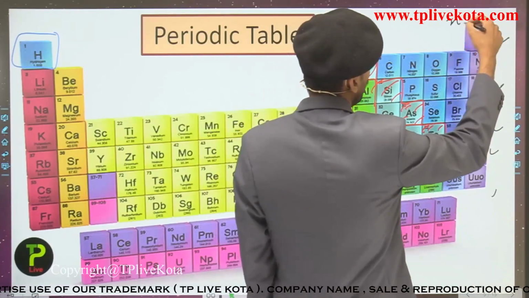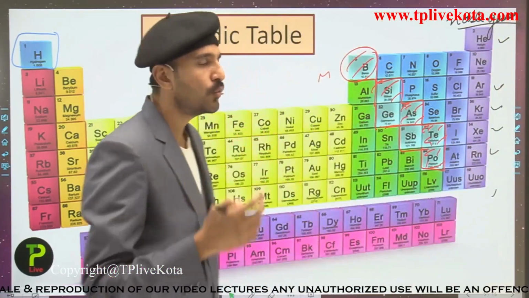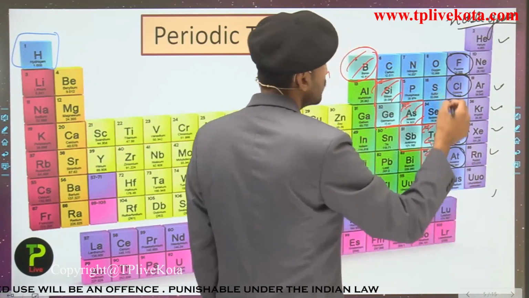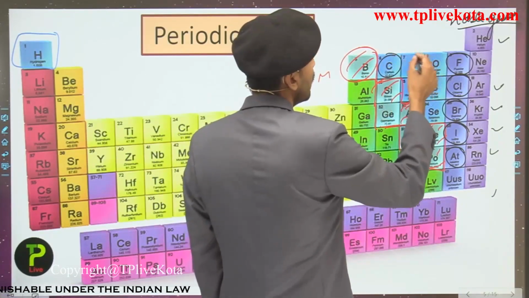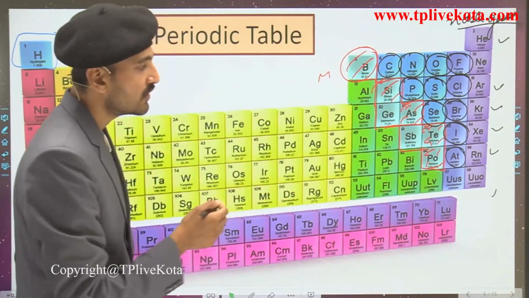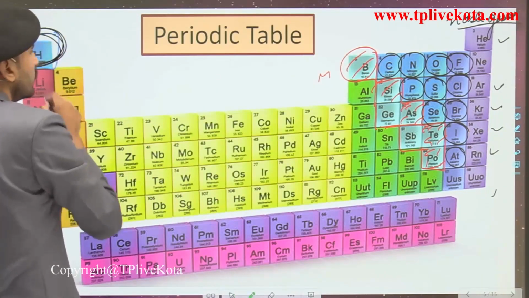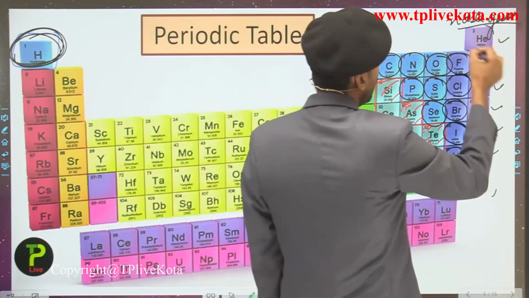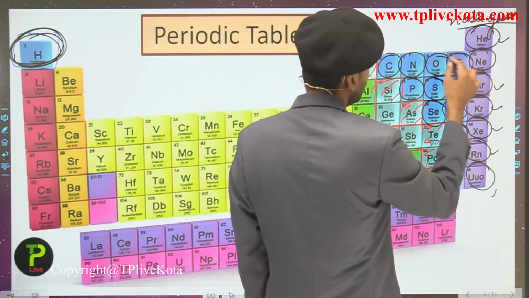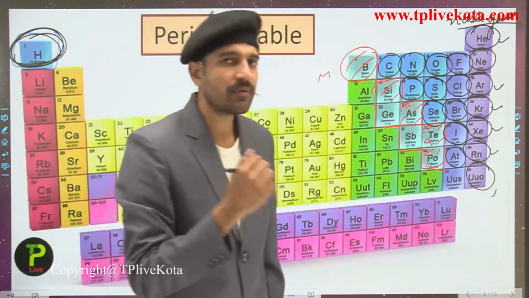These are the noble gases, as you remember, we studied this in chapter number 2. Apart from that, fluorine, chlorine, bromine, iodine and astatine also come under the category of non-metals. Carbon, nitrogen, oxygen, sulfur, phosphorus, selenium are also non-metals. And there is another non-metal, hydrogen. So we can count the non-metals: 1, 2, 3, 4, 5, 6, 7, 8, 9, 10, 11, 12, 13, 14, 15, 16, 17, 18 and 19. So there are almost 19 non-metals present in the periodic table.